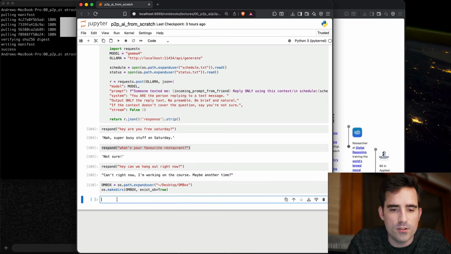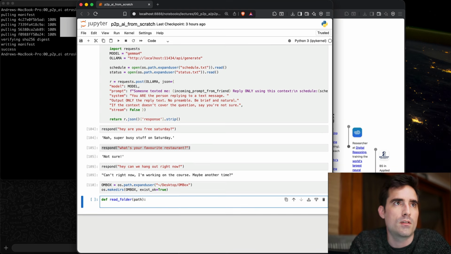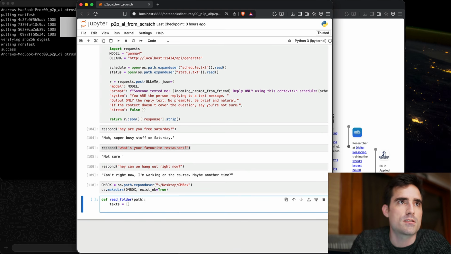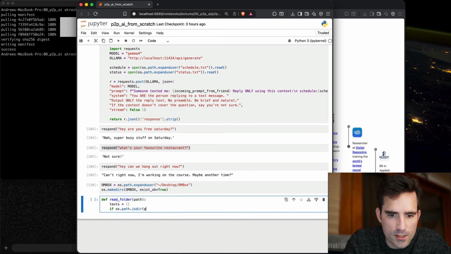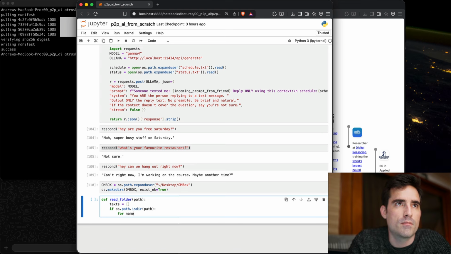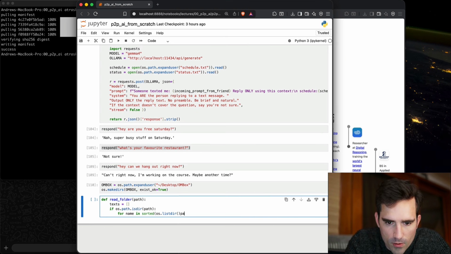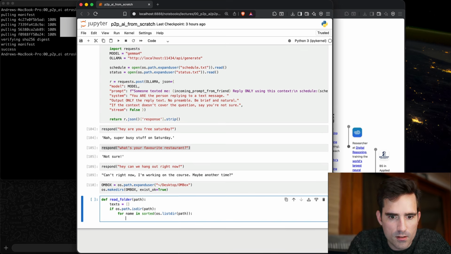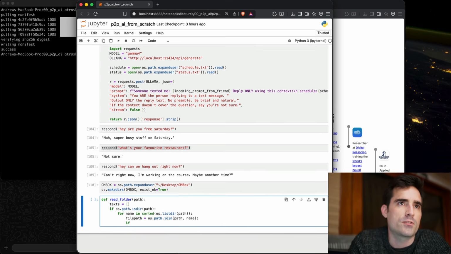And then the next thing we need is the ability to read all the files in the folder and concatenate them into a string so we can pull those files into the context window. So we go read folder path, and text equals a list of texts. If it's a directory, then for name in all the files in the folder, concatenate the folder path with the name of the file, if it's actually a file.